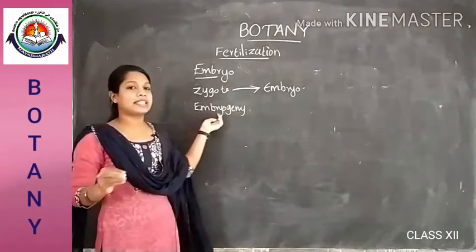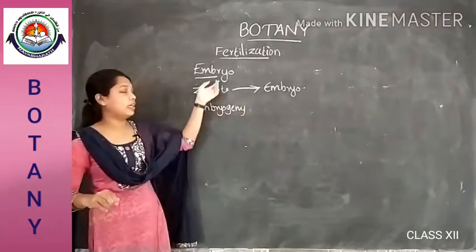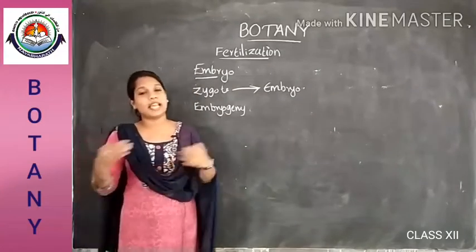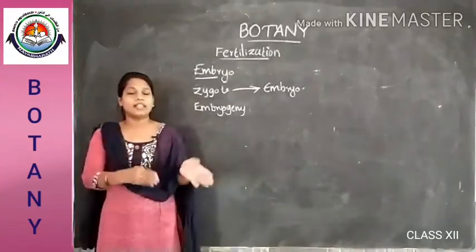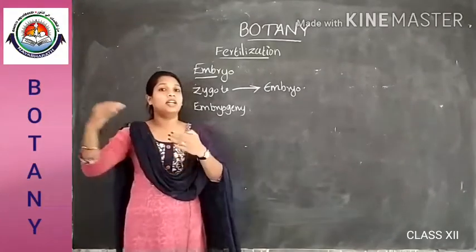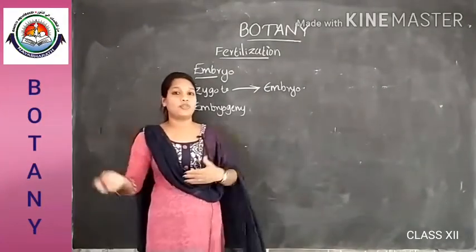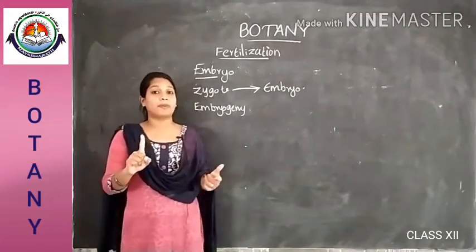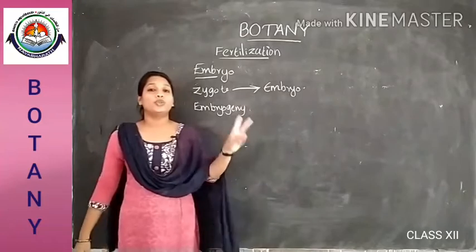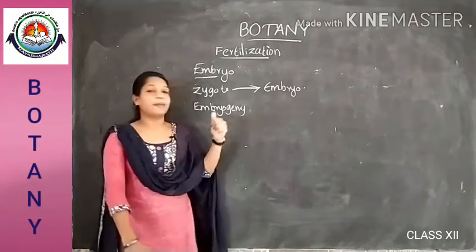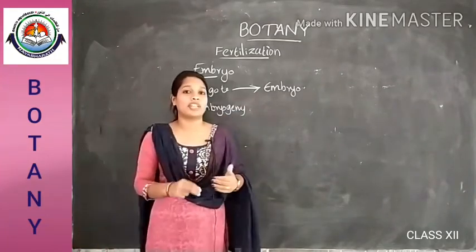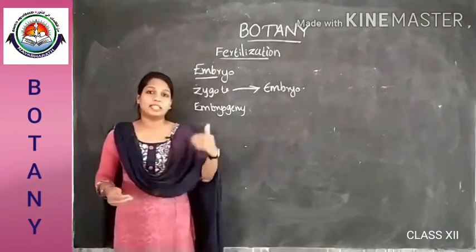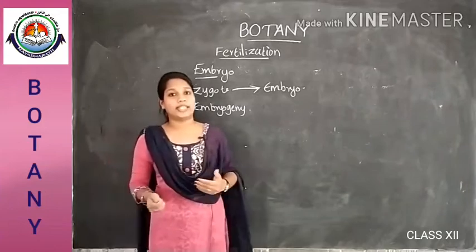The early stages of embryogeny, that is the development of the embryo, are similar in both monocotyledons and dicotyledons. The later, maturing stages are different for both. In monocotyledons, one cotyledon is present, and in dicotyledons, two cotyledons are present in the embryo. That's the major difference between the embryos of these two types of plants.